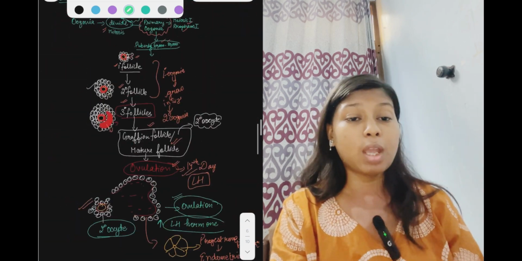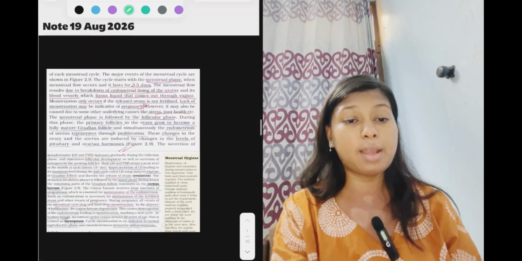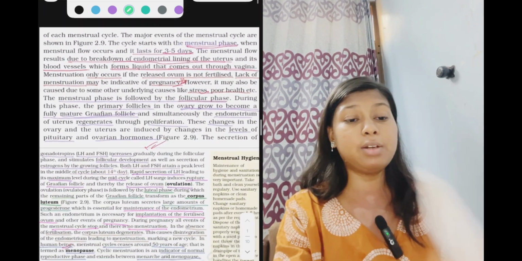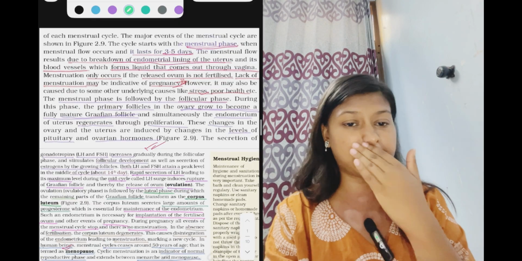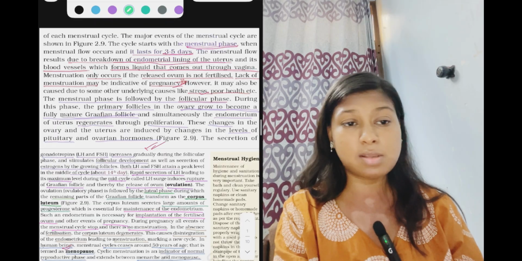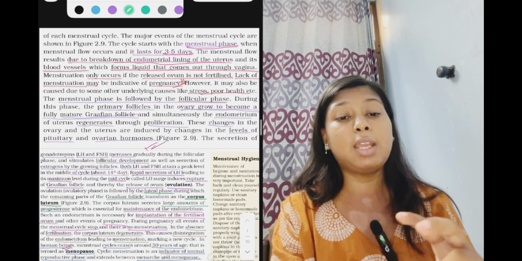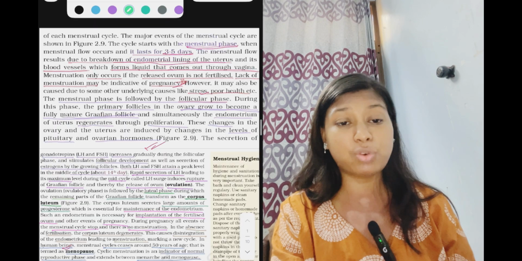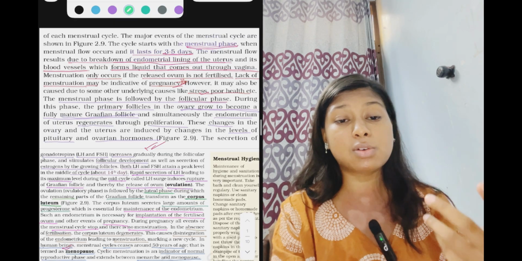Now we come to the important outline of the NCERT. We have learned about menstruation. What is menstruation? When the endometrial lining degenerates, as when the ovum does not get fertilized.